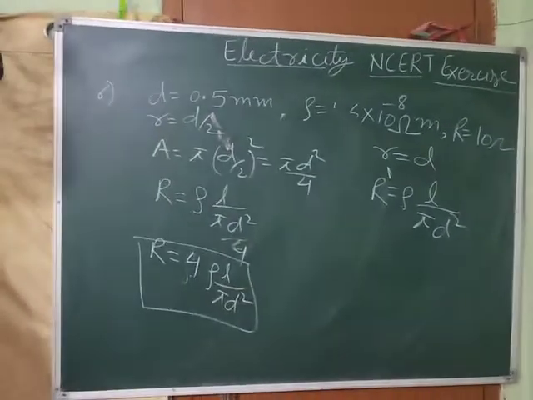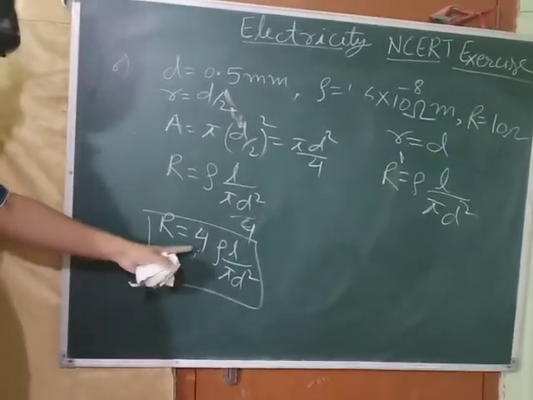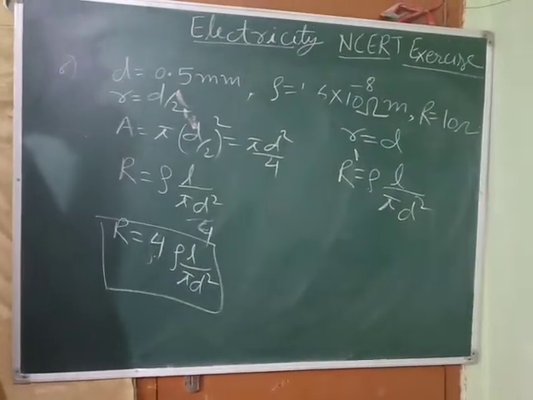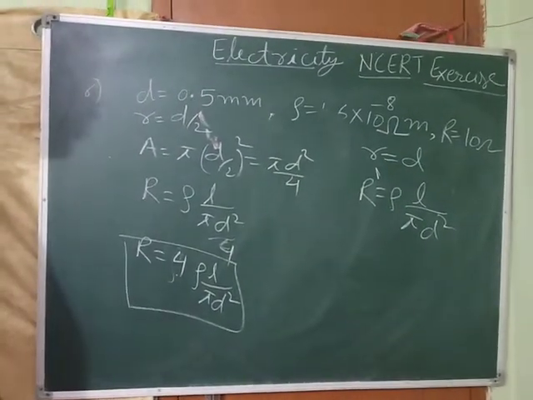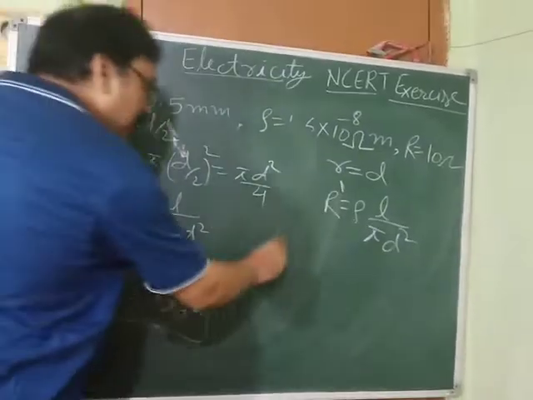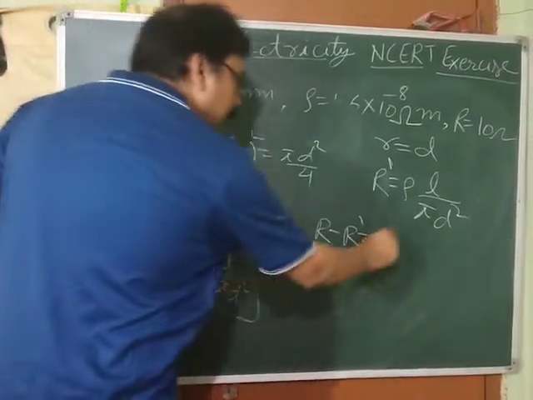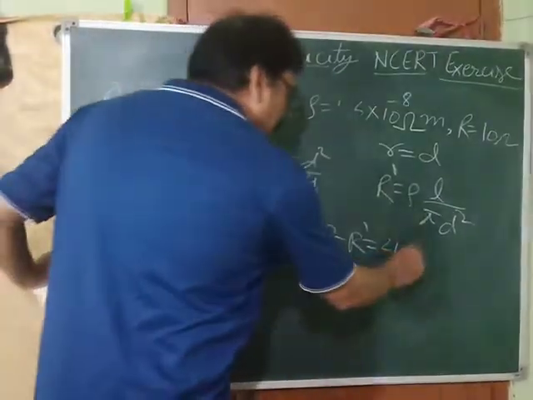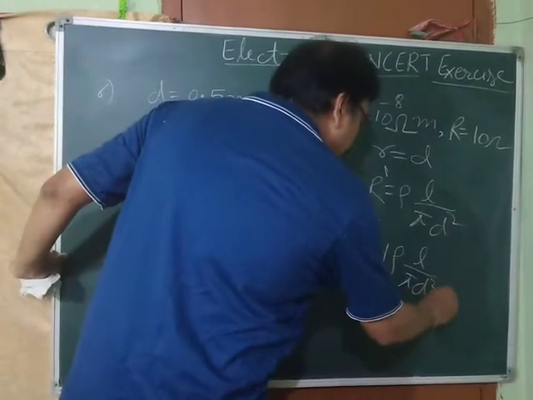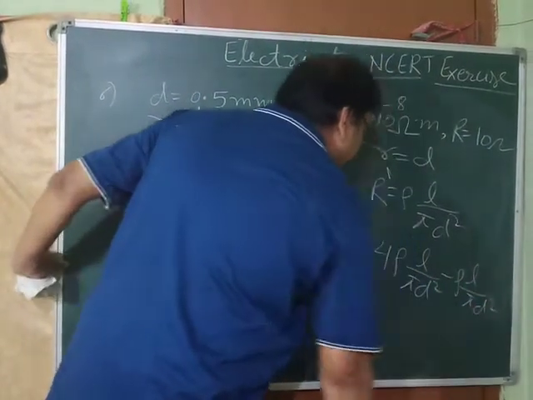Now, what is the change in resistance? Initially resistance was more, now the resistance has become less. So, the change in resistance we have to find out. Resistance is less by how much? For that we have to find R minus R dash, and that is equal to 4 rho L by pi d square minus rho L by pi d square.